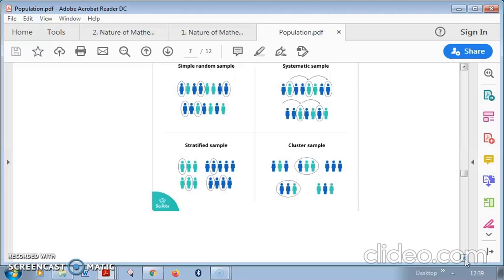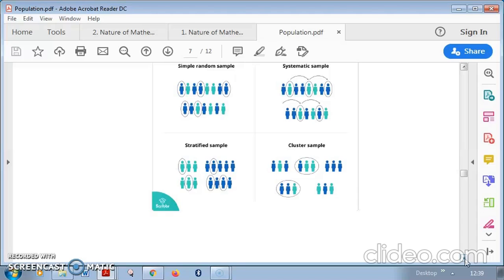Since 6 is a smaller number and 9 is a bigger number, more should be selected from the bigger group than from the smaller one. So you have to take some proportion, like 10%, or scientifically decide some number. From here 2 people are selected, from here 3 people. This is a rough understanding of stratified sampling.